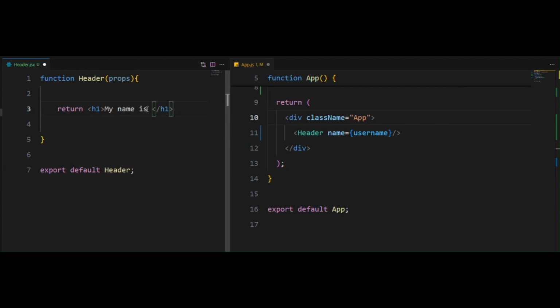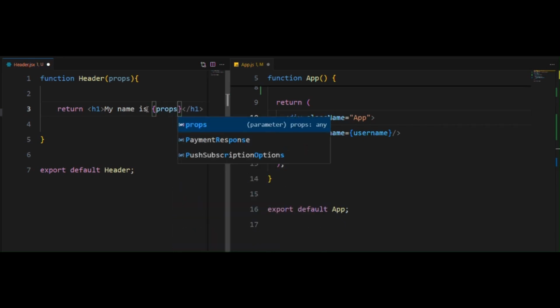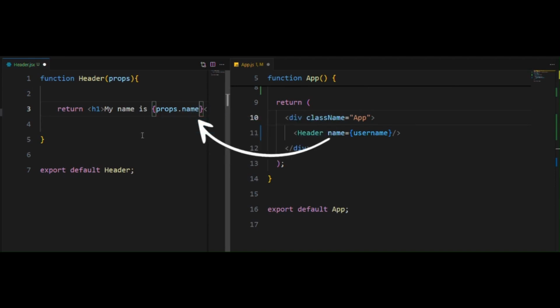Where username is the variable name that we have passed. Please note that I am using the variable name, not the value. Now inside the return statement, you can call this value by opening curly braces, props.name, and closing curly braces.